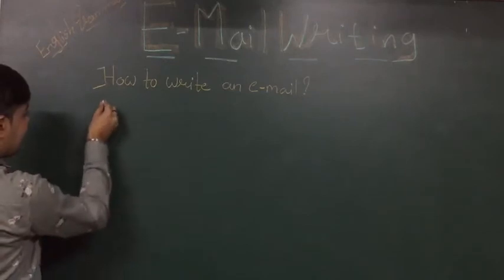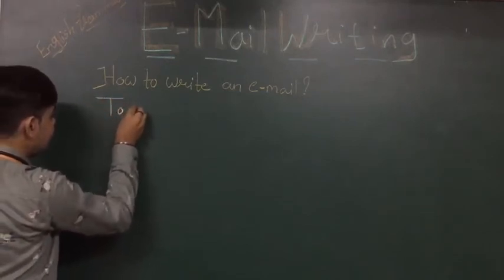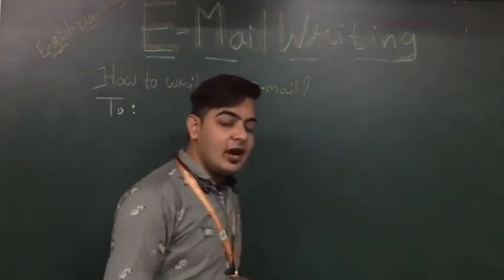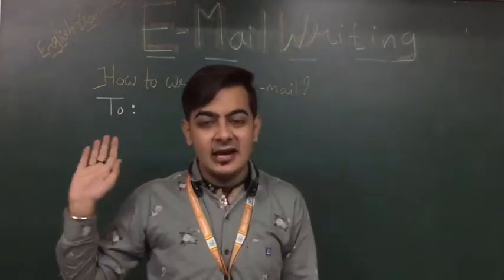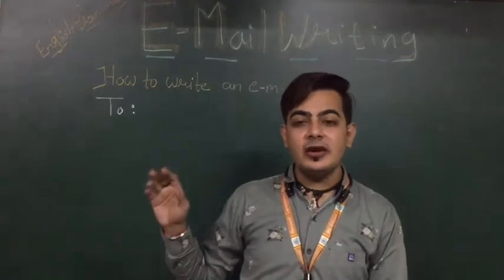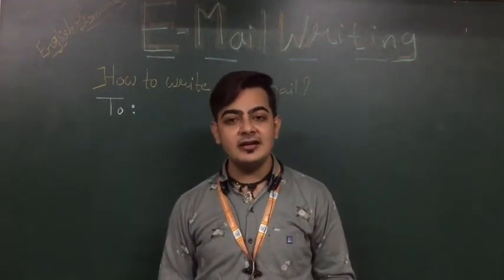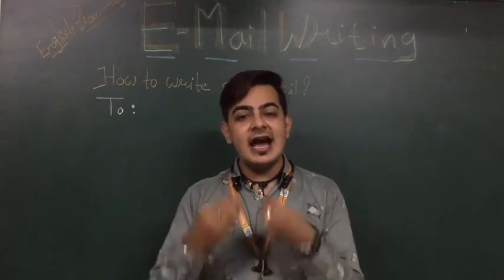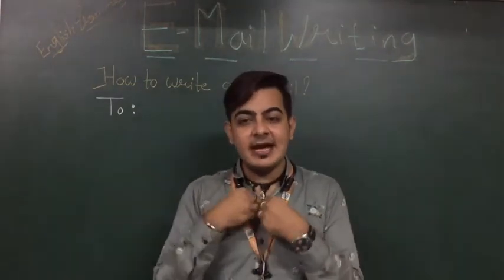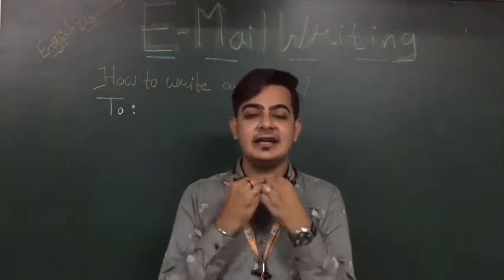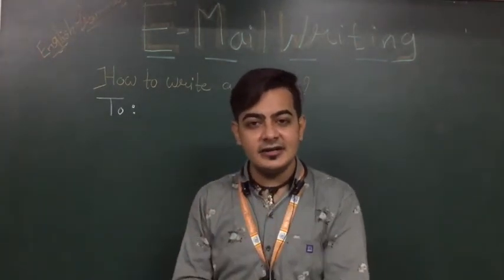So the first one, how to write it, start with to. From where we can start? To. ठीक है? In to what we can send? To में क्या होगा? एड्रेस लिखेंगे हम घर का? No, we can't. We will write the email address of the receiver. ठीक है? I am the sender. ठीक है, मैं ईमेल भेज रहा हूँ, so I am the sender and the who will receive the mail, that is the receiver. ठीक है?